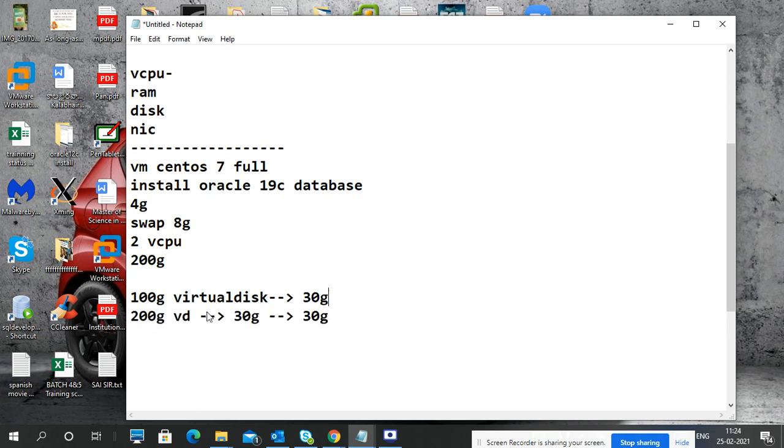For example, you install a Linux operating system, like I put CentOS 7, that too minimal. It occupies only 2 GB.